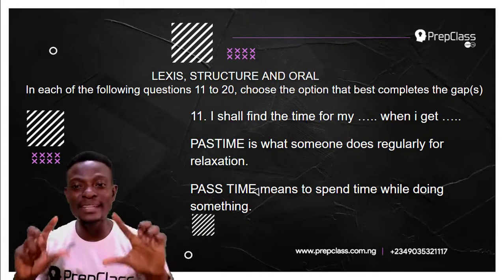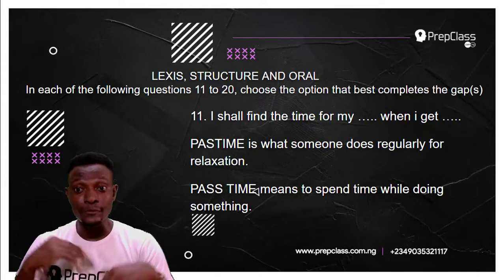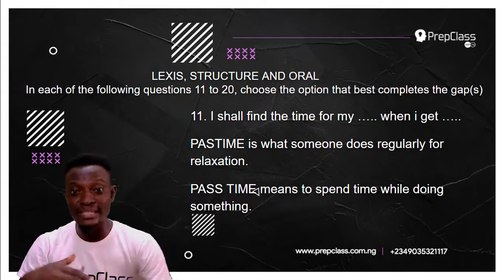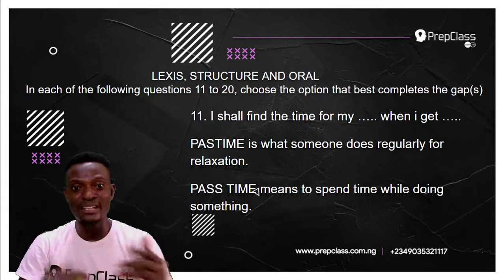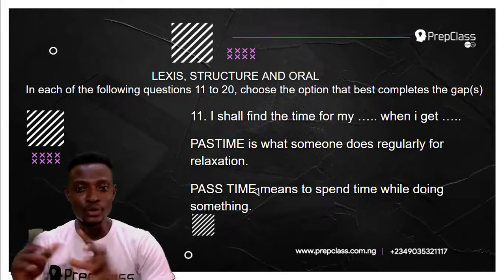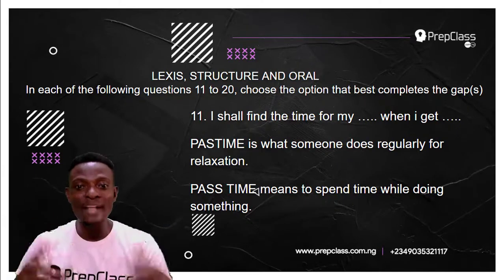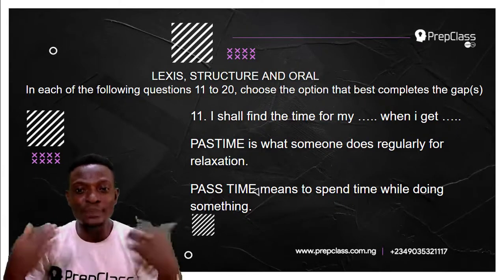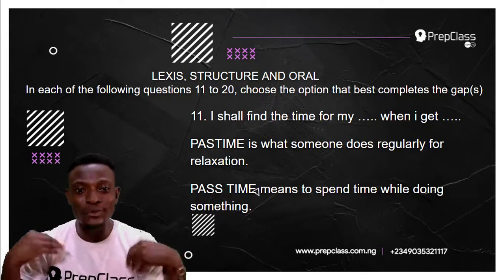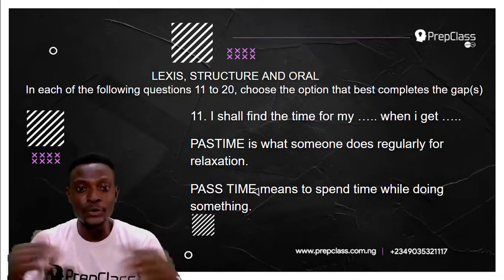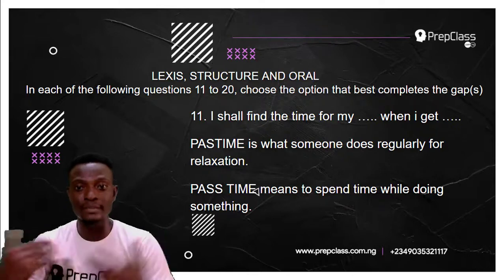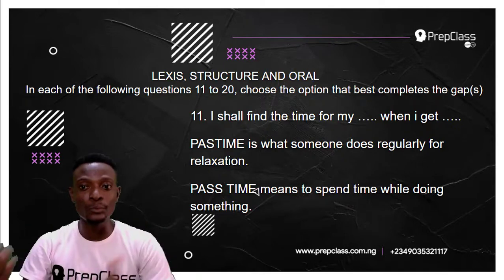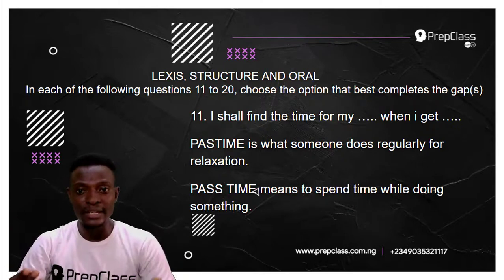Pass time means to spend time while doing something. If you are doing something and it's taking some time, what you're doing is passing time. So it means to spend time while doing something. While pastime is something you do regularly for relaxation. What do you do in your pastime? I love going to the beach. I love playing football. I love listening to music. Those are some things that I like to do in my pastime.